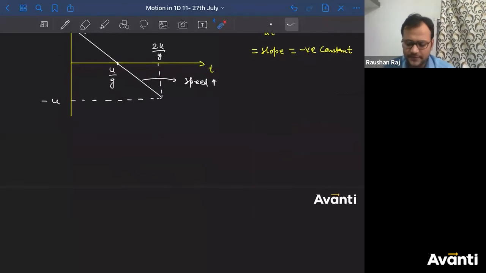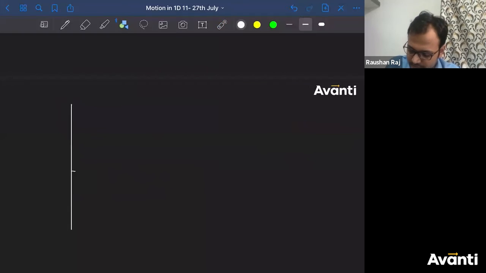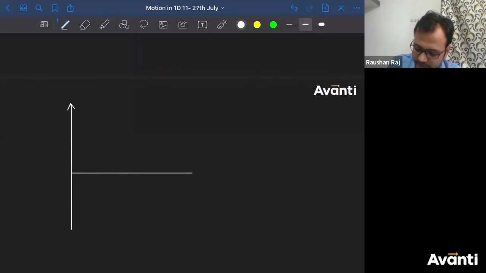Now the acceleration time graph is very, very easy, guys. Tell me how the graph should look. Look at this acceleration time graph. I am hoping everybody must have drawn this correctly. And you can explain it in your chat also, how the acceleration should look.